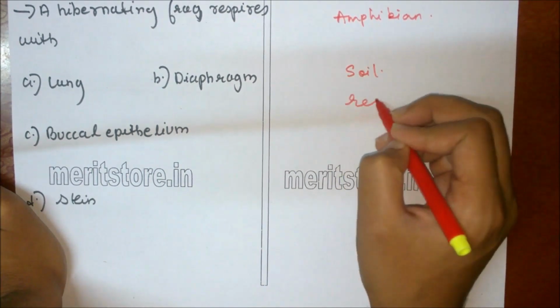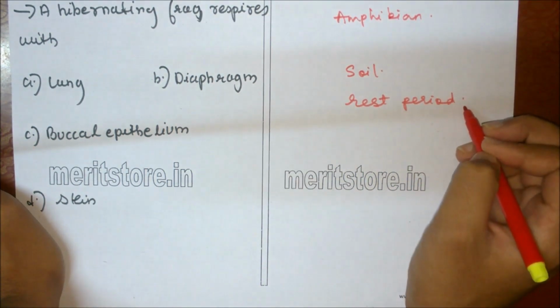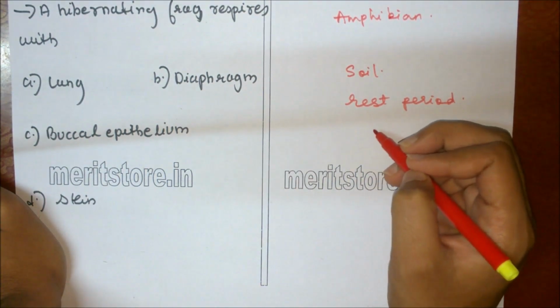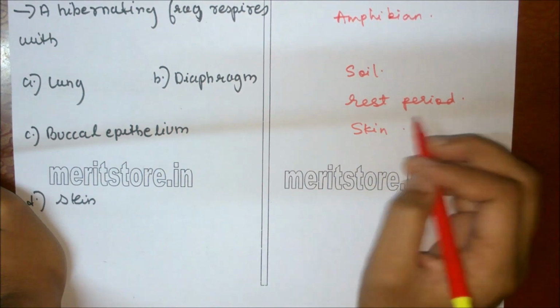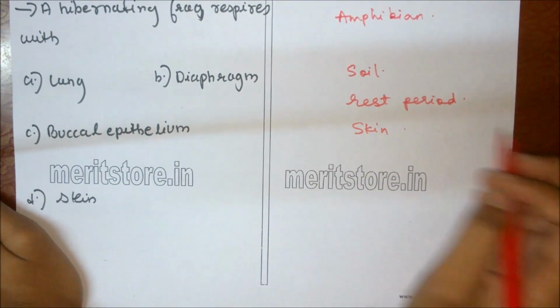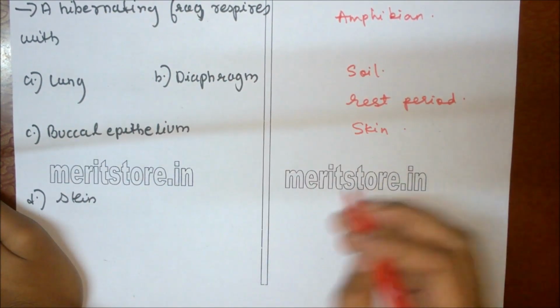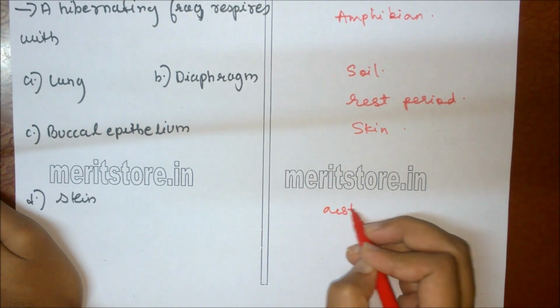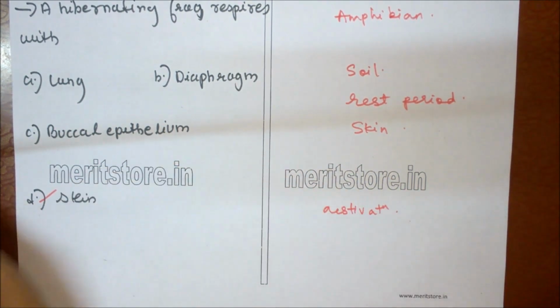That is the resting period. In this period, they respire through cutaneous respiration, or skin. This occurs in high heat or summer season, called hibernation. In very cold season, they undergo estivation. So option D is the correct answer.